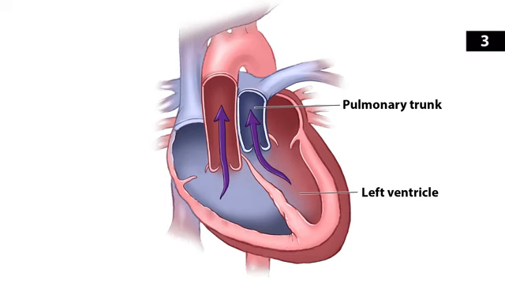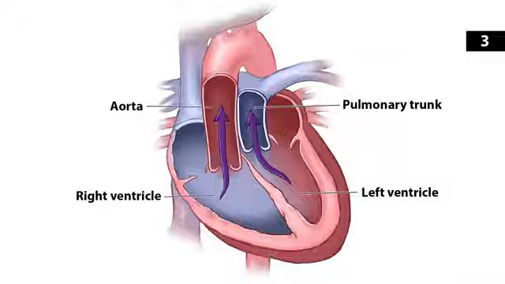So you're going to get pulmonary trunk originates from the left ventricle, and the aorta originates from the right ventricle. All right, that's it for the warm-up. Let's get to that lecture.